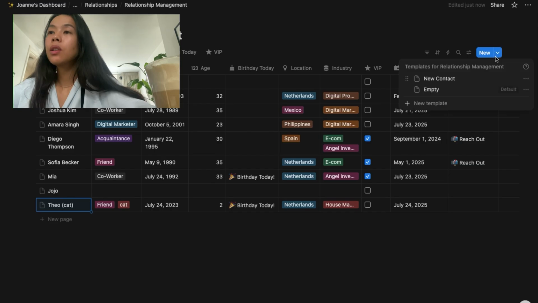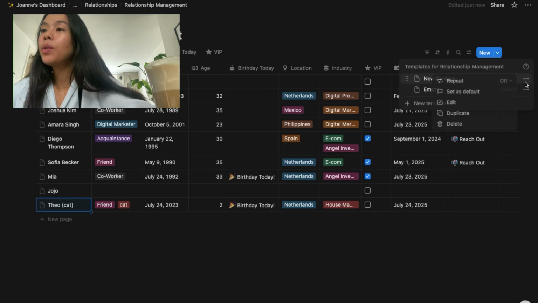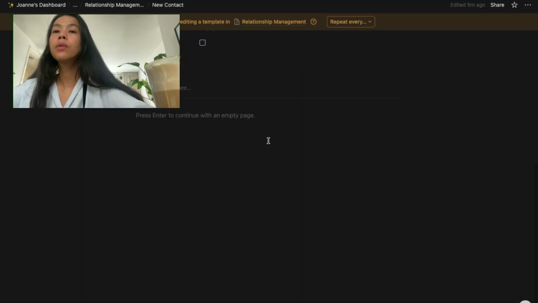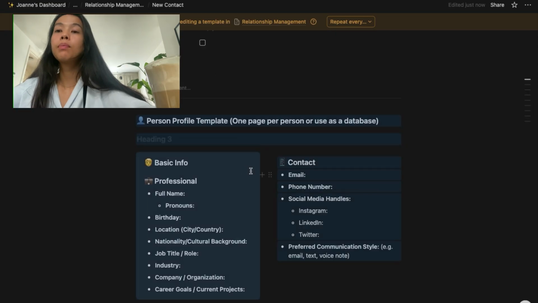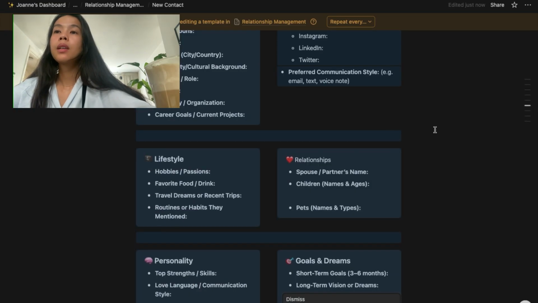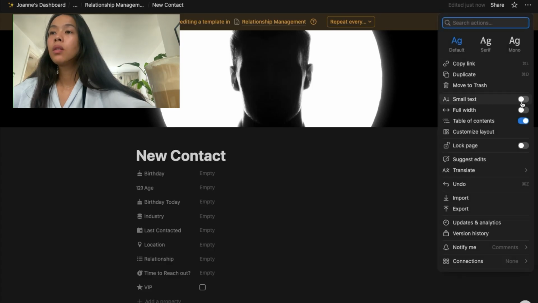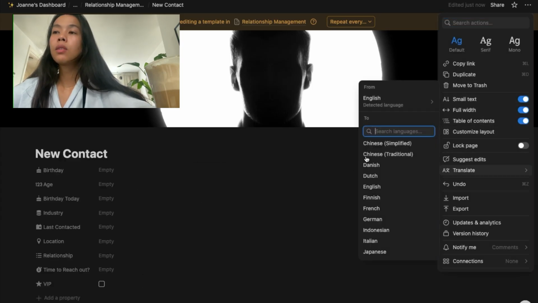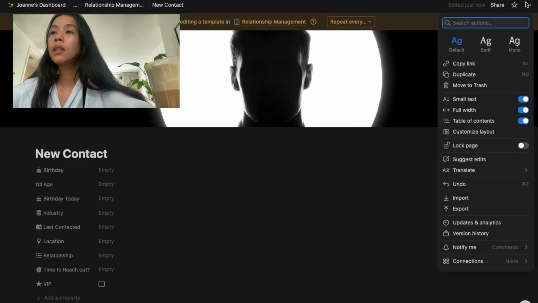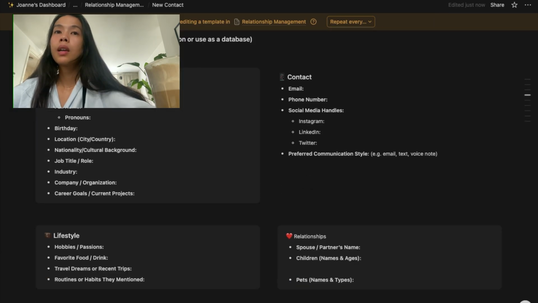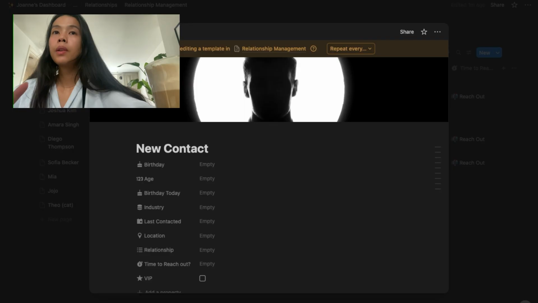So when we are going to, let me just check this new contact template. I'm going to edit it and see. I wanted to see it in full page. All right, it didn't paste. Okay, and we wanted it to be small text, full width. This is what we were doing before. And save template. I guess it is already saved. Okay, and then we go back.